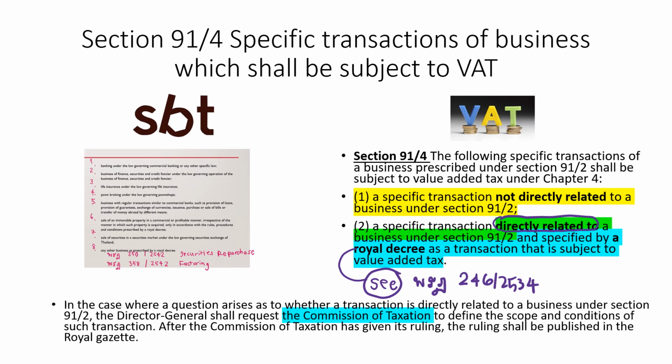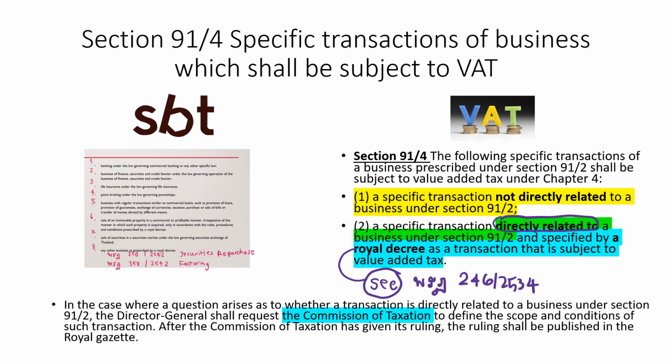This means that even though, for example, K-Bank or Kasikorn Bank provides banking business, if they have other specific transactions that are not related to banking business at all, for example, they buy or sell other types of product, they are still subject to VAT, because that transaction is not directly related to banking and finance business.